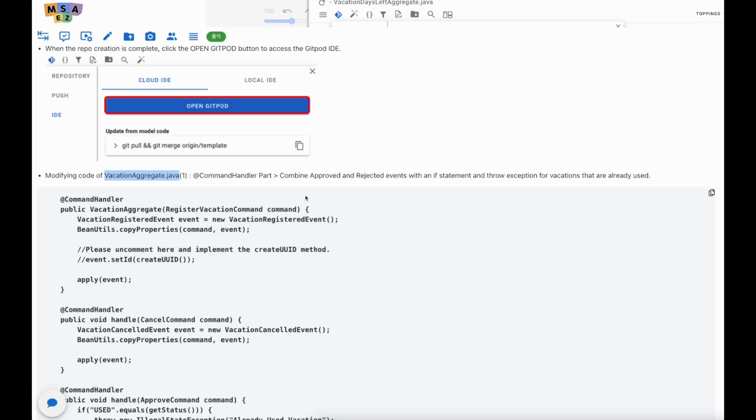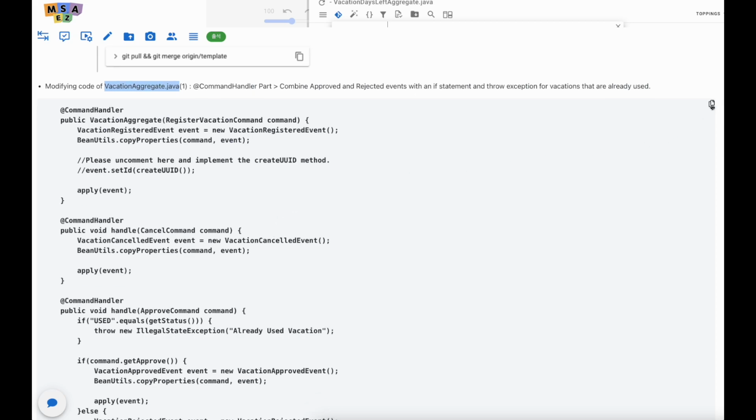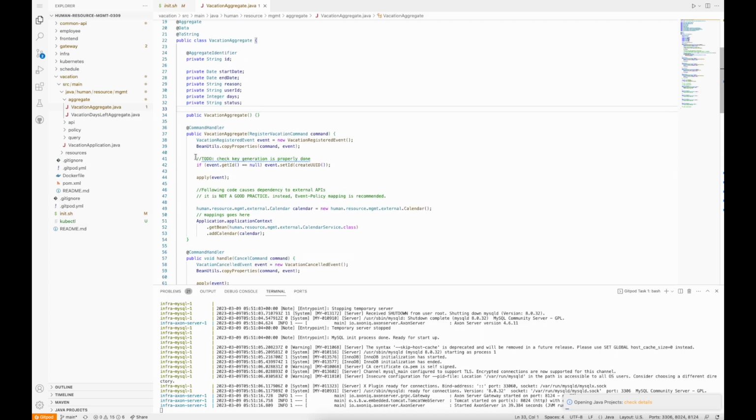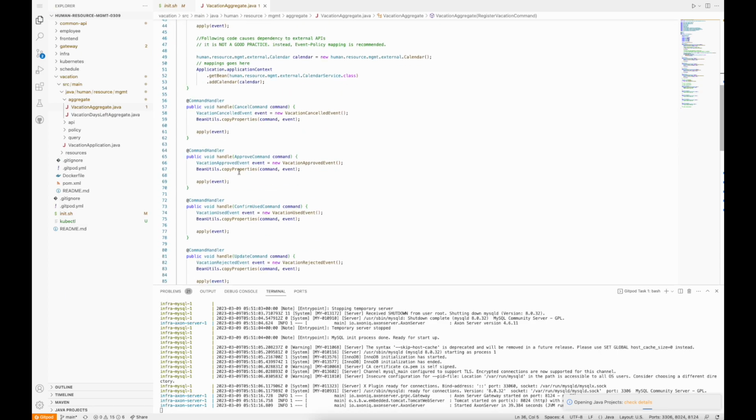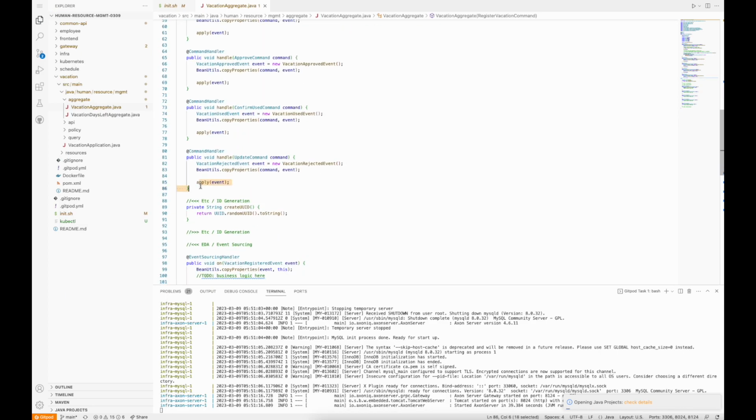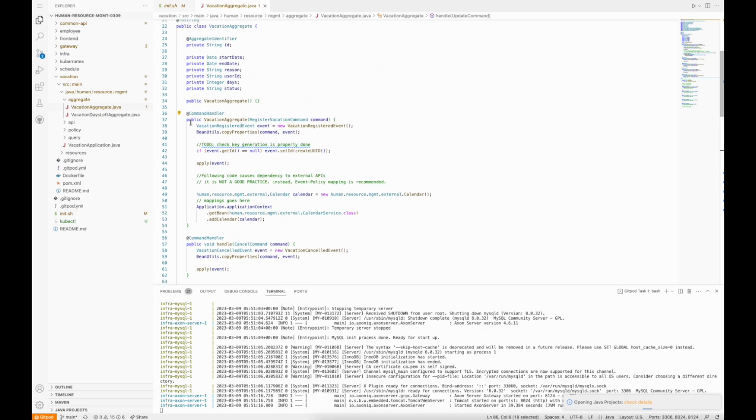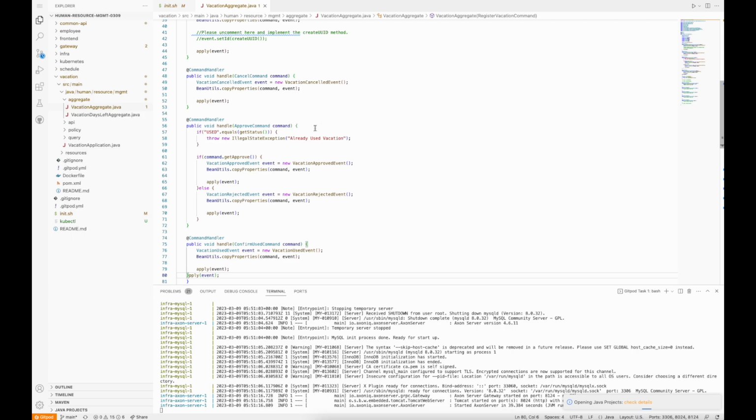As you can see, we have to combine the approved and rejected events and throw some exception for vacations that are already used. So I'll copy this code and paste it in this part, command handler. Select all of them, then paste it.